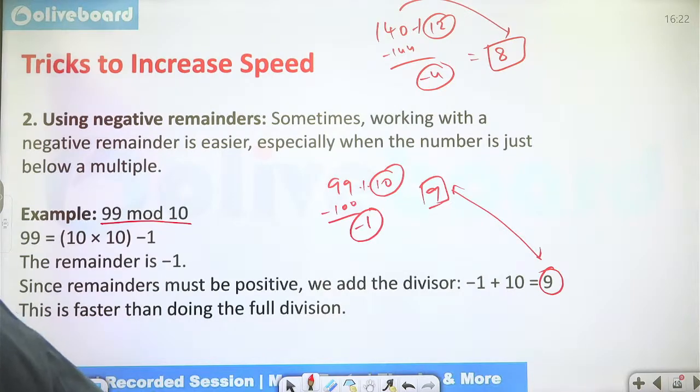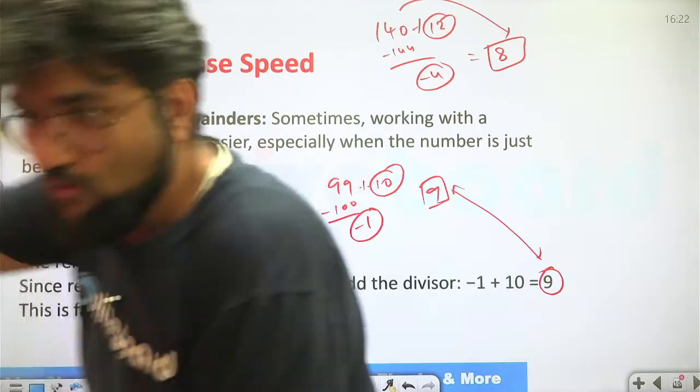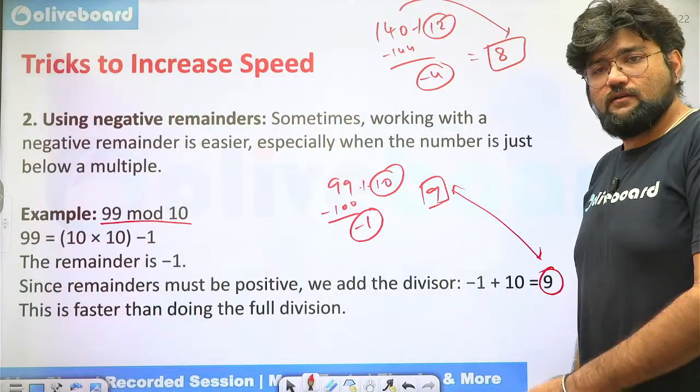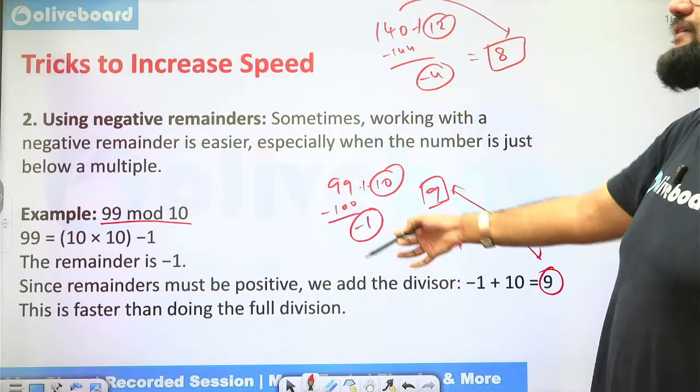Yeah, perfect. No issue. Okay. Got it? So this is how we can use negative remainders.